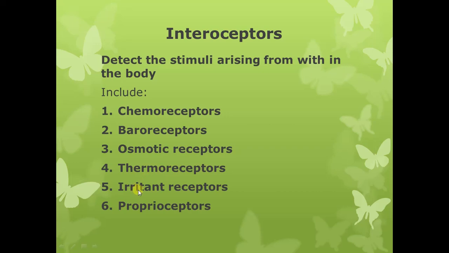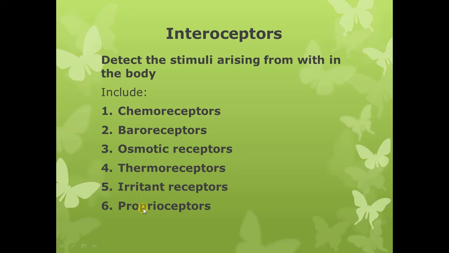Then there are irritant receptors, present in the epithelial lining of the viscera. Like we have studied, irritant receptors are present in the epithelial lining of the airways, that is, in the trachea, bronchi and bronchioles. Similarly, irritant receptors are also present in the epithelial lining of the gastrointestinal tract, and they detect irritant stimuli within the body.